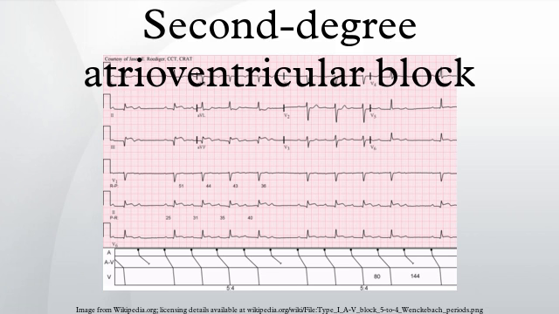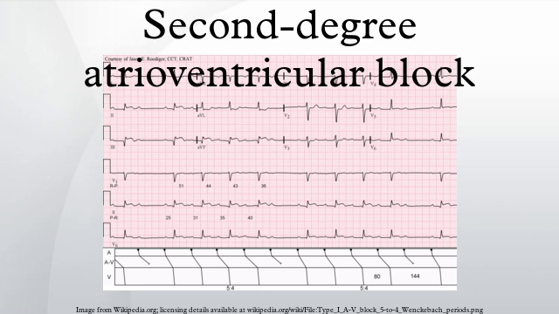Types: there are two types of second-degree AV block, called Type 1 and Type 2. In both types, a P wave is blocked from initiating a QRS complex. But in Type 1, there are increasing delays in each cycle before the omission, whereas in Type 2, there is no such pattern. Type 1 second-degree heart block is considered a more benign entity than Type 2. Both types are named after Woldemar Mobitz. Type 1 is also named for Karel Frederik Wenckebach, and Type 2 is also named for John Hay.